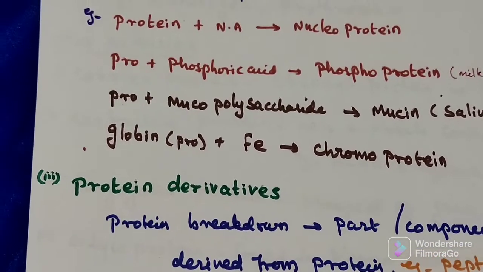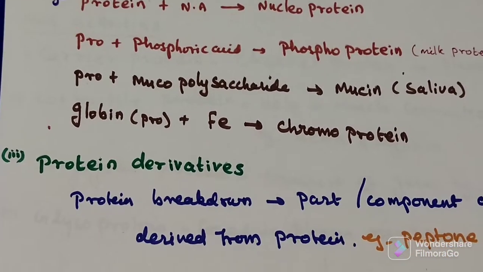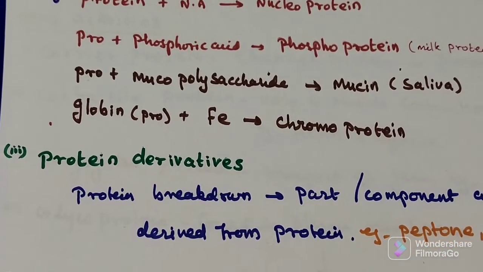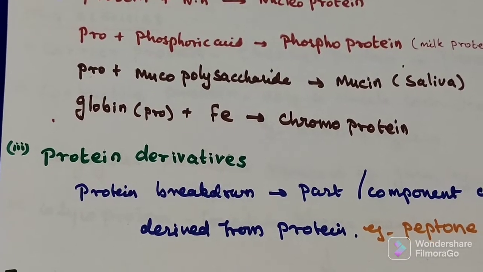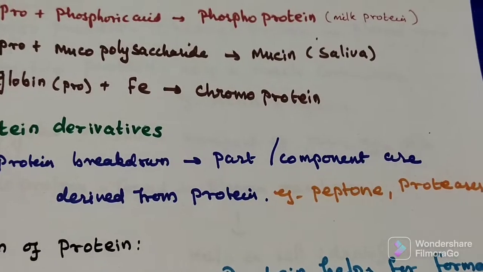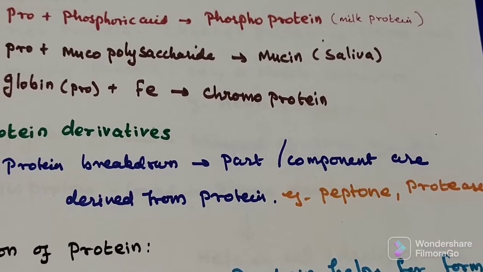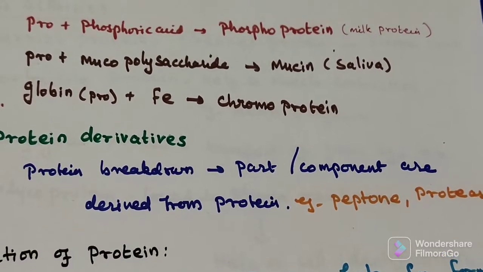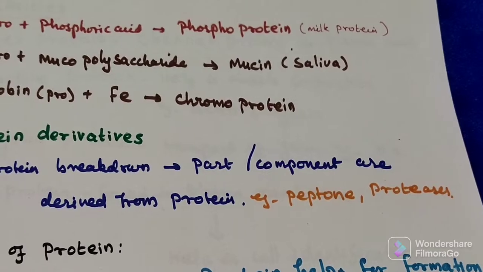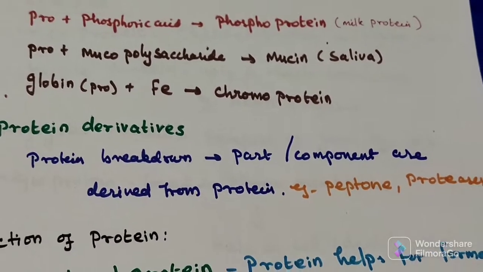Third category is known as the protein derivatives. When protein has been broken down, we get peptide chains like peptone and protease. These are known as protein derivatives. They are derived from protein and break down big protein molecules.